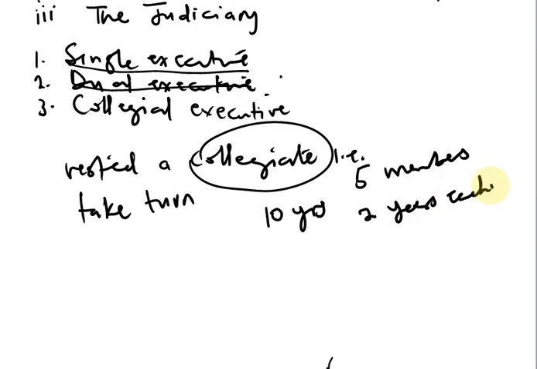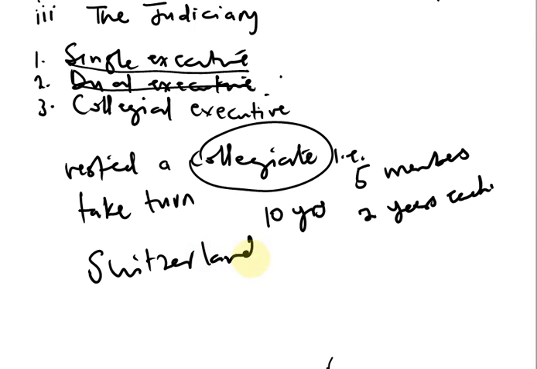Now, in this type of system, the collegiate executive helps to ensure policy continuity. In other words, what one person started, the next collegiate member will continue until it has been carried out completely or fully. You understand? So, a good example of a country that practices a collegiate executive is Switzerland.